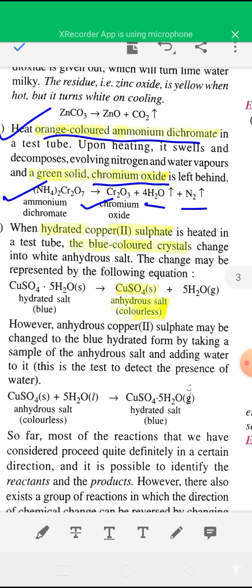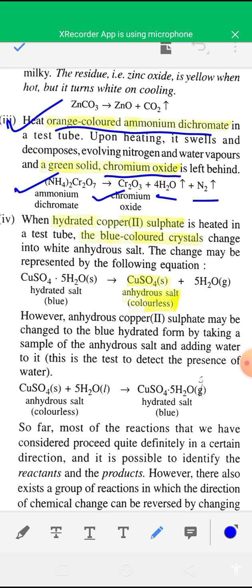are water and nitrogen. Okay, similarly if you heat hydrated copper sulfate, which is blue color, hydrated copper sulfate crystal or blue vitriol, you will see that the blue color will be converted into colorless due to formation of anhydrous copper sulfate. The water vapor, 5 water molecules, water of crystallization, will be removed from the copper sulfate crystal, and the hydrated copper sulfate crystal will be converted into anhydrous salt, and the color will change from blue to colorless.